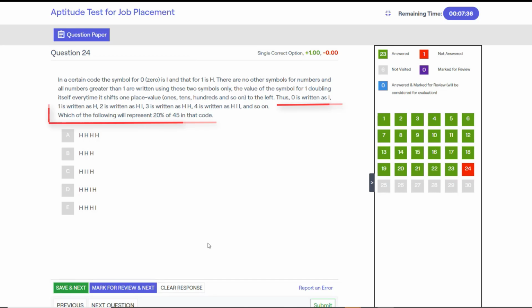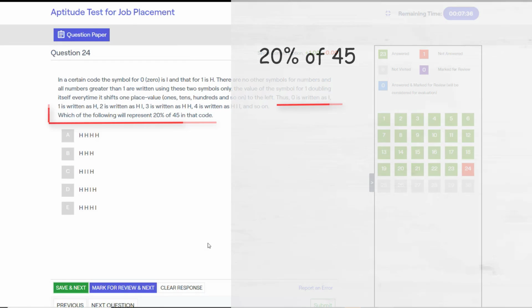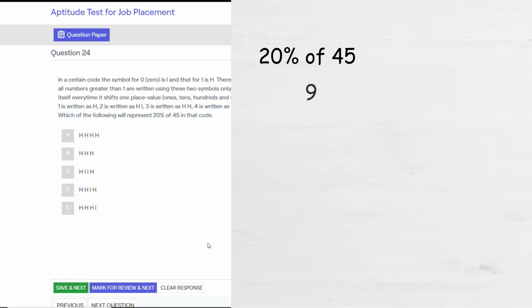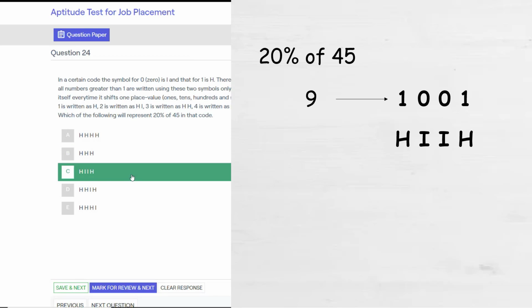Just that instead of 0 and 1, it's using I and H. 20% of 45 is 9. 9 can be written in binary as 1001. So in the given coding system, it can be written as HIIH.